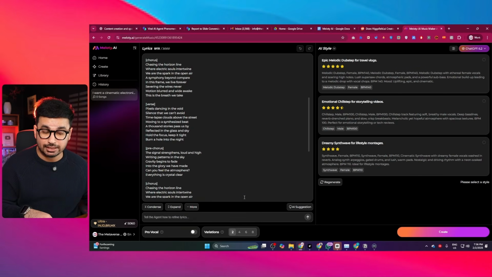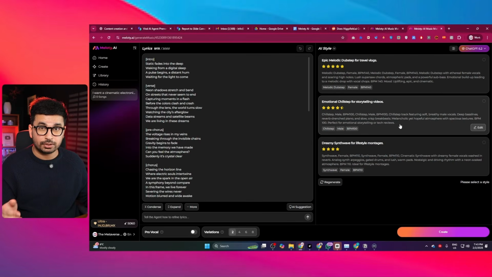This feels less like prompting and way more like collaborating with a producer. In fact, in this agent mode, it even shows the recommendation ratings as well. So you're not guessing which direction will work the best. Based on these ratings, you already know which direction will work the best.